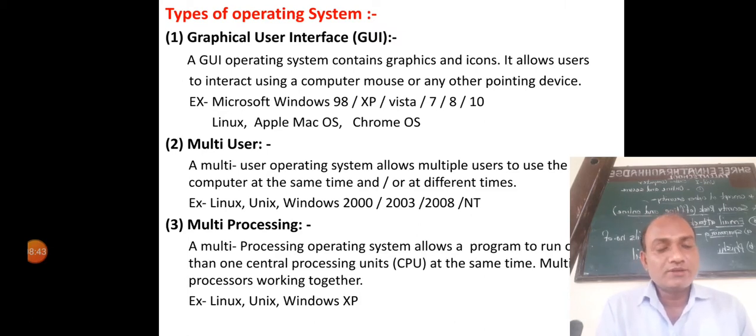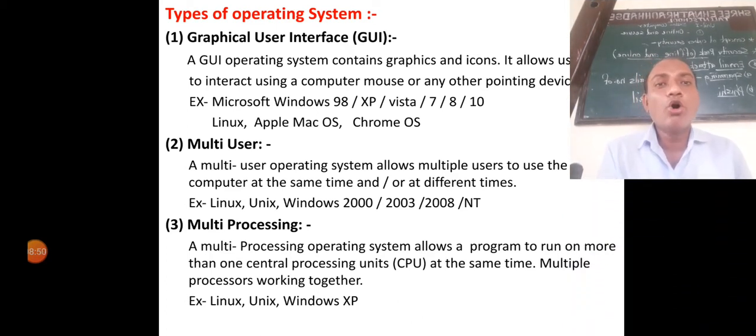Now, the multiprocessing operating system. What is multiprocessing? A multiprocessing operating system allows a program to run on more than one central processing unit. This means the operating system allows a program to run on more than one central processing unit at the same time. This is called a multiprocessing operating system. For example, Linux, Unix, and Windows XP.